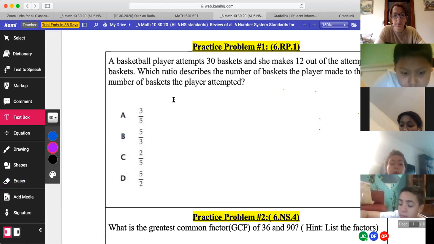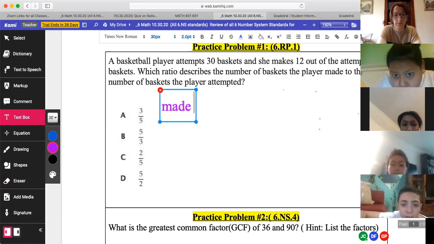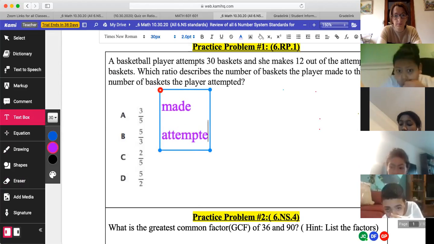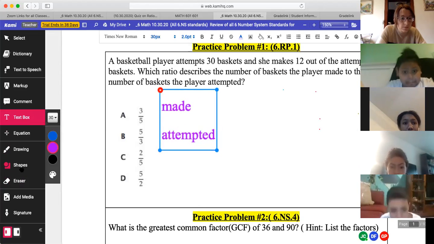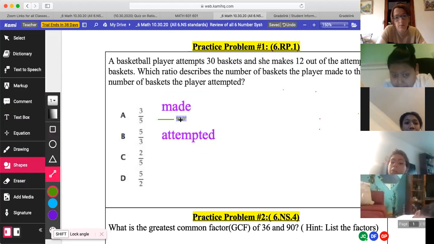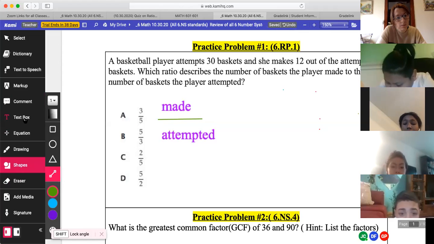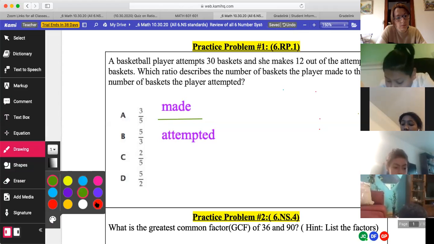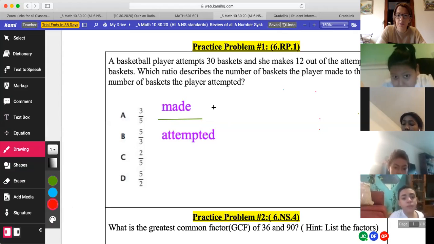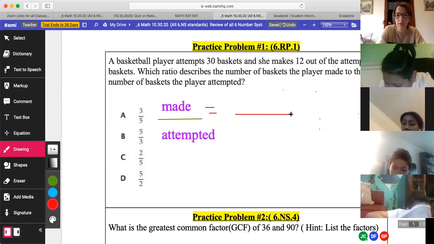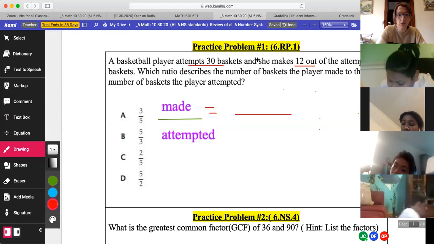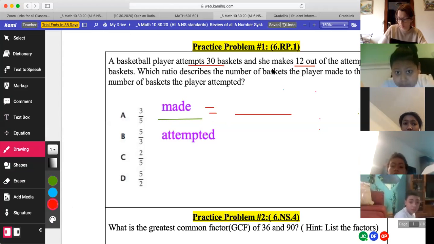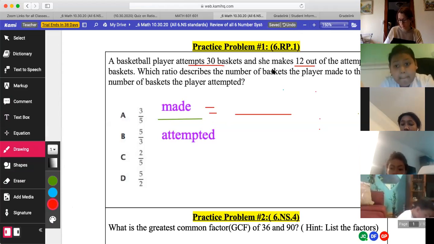A basketball player attempts 30 baskets and she makes 12 out of the attempted baskets. Which ratio describes the number of baskets the player made to the number of baskets the player attempted? All right, so Carlos, we have to read this real careful so we can get it right. Attempted 30, and made 12. Okay, so it's 12 over 30.